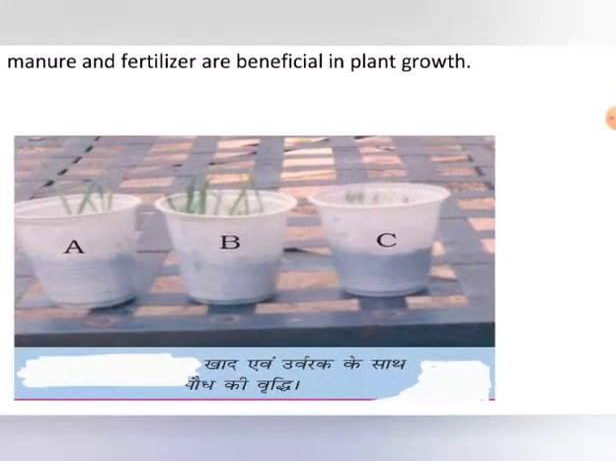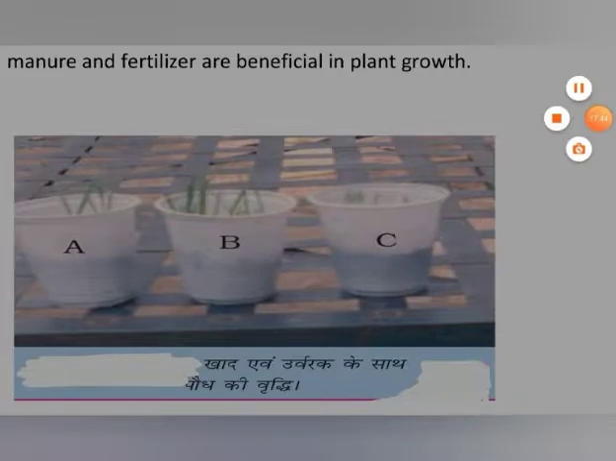This activity proves that the use of manure and fertilizer increases the growth of the plant, because the manure and the fertilizer are rich in nutrients, they provide more nutrients to the plants. When the nutrients are available in more amount, the growth is naturally more. So this activity well demonstrated that the manure and the fertilizer affect the growth of the plant.